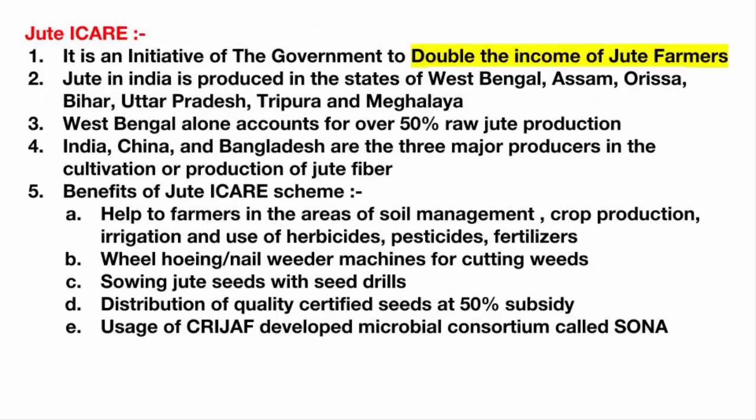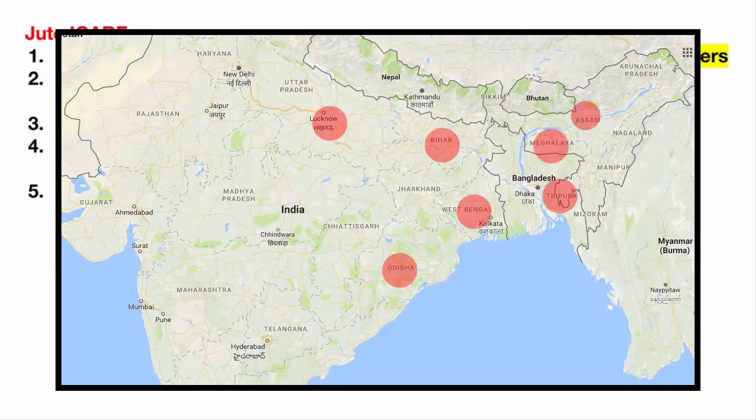Now let's get to know about the scheme called Jute ICARE. It is an initiative of the government of India to double the income of jute farmers. Let me show you on a map where in India jute is produced. It's actually confined to the eastern region of the country. The jute crop is grown in nearly 83 districts of 7 states: West Bengal, Assam, Odisha, Bihar, Uttar Pradesh, Tripura and Meghalaya. And West Bengal alone accounts for more than 50% of raw jute production.